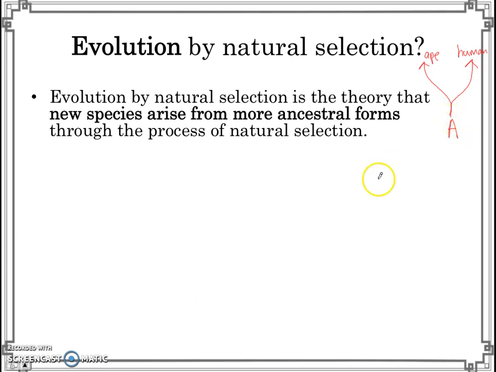And people believe there's this theory that evolution occurs through the process of natural selection. So natural selection occurring over many millions and billions of years can result in new species being produced from older ancestral forms. So natural selection is the process, while evolution is kind of like the larger theory.